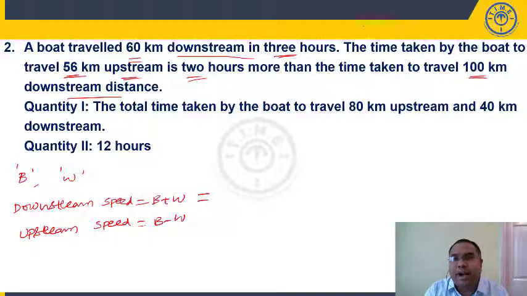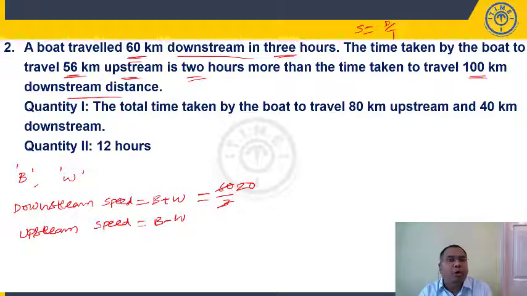What is the speed formula? Speed is equal to distance by time. He is going 60 kilometers downstream in 3 hours, distance by time. So, B plus W is 20. Now, look at the second part of the given information.